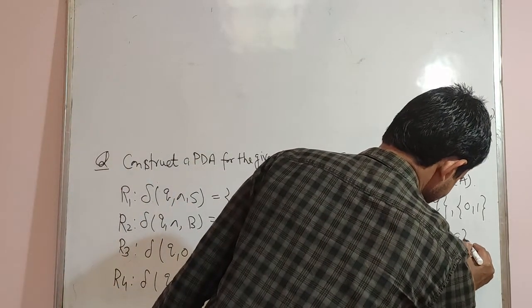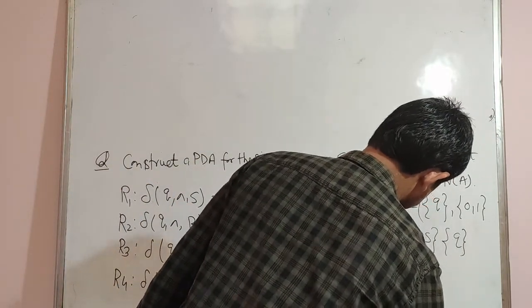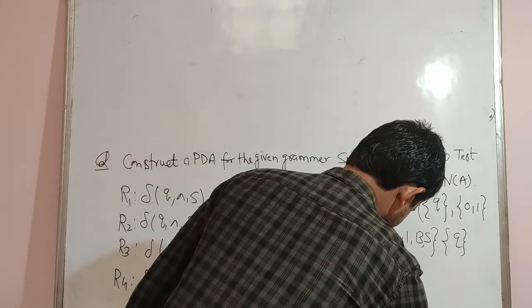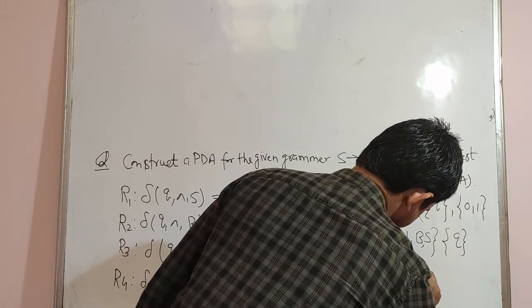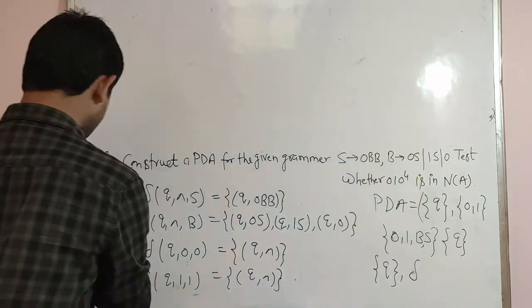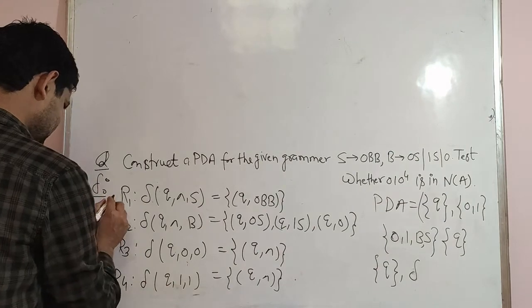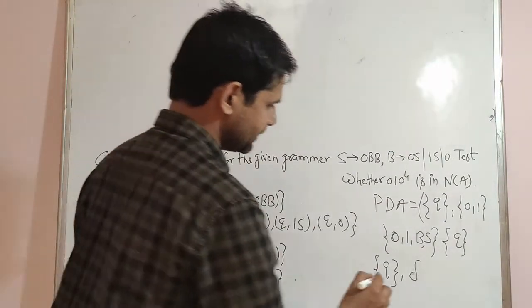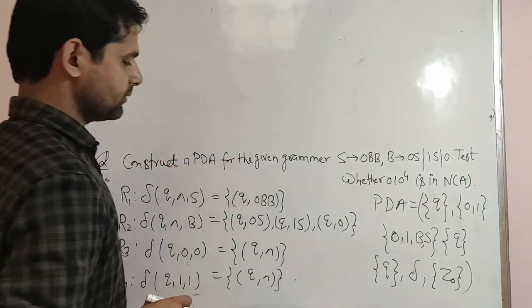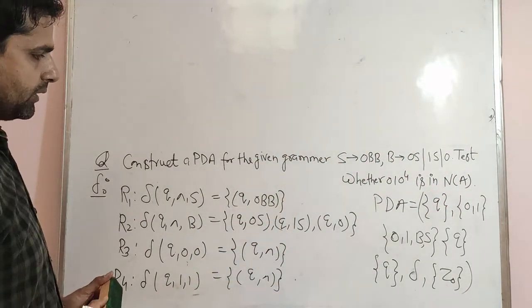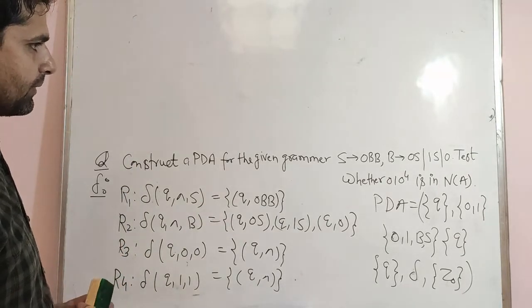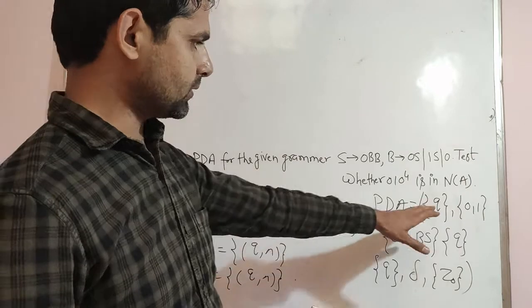Then we have Q0. Q is the starting state. Then we have F, the final state, is again Q. Then we have delta. All of these are part of delta. These 4 rules are the part of delta. Then we have at last Z naught. So this one is the push down automata for the given context free grammar. Now we will start the second part of this question.